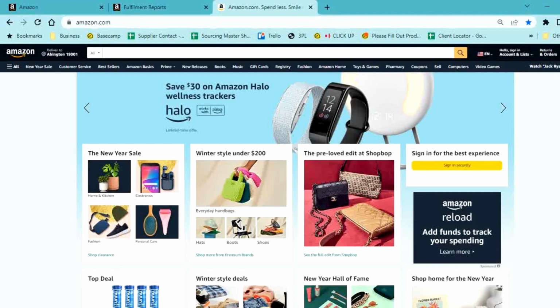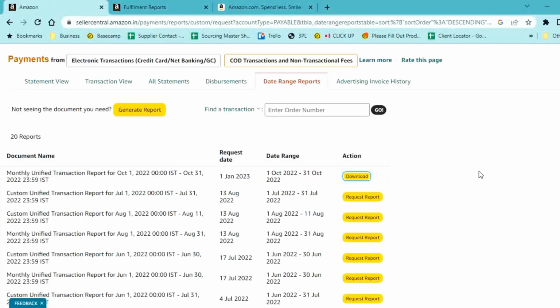The first and foremost thing is that you are going to require your data range reports. Data range reports is one area where you get to see all your orders, all your transactions, how much you were paid, what the cost breakup is. You get to see every single thing.